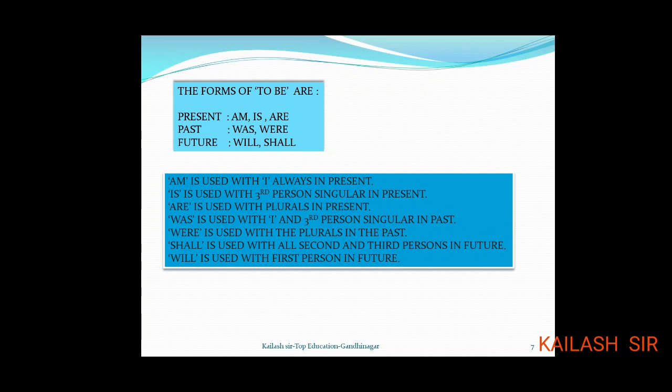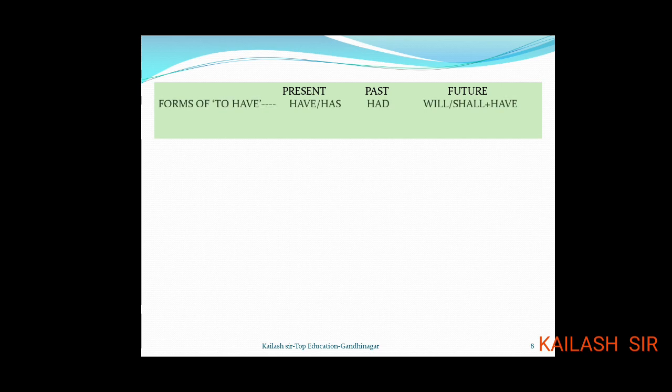All these things are interlinked parts of speech. If you understand very well, you can interconnect each and everything, and the path of English will be very easy for you. Let us go further. The forms of to be we have studied. The forms of to have are also important. The forms of to have are in the present we have and has, in the past we have had, and future will or shall is added with have, so it becomes future.